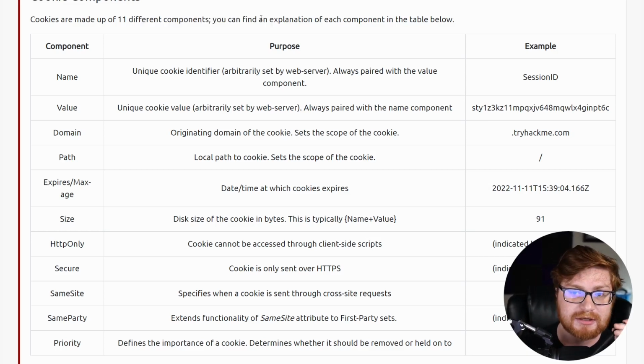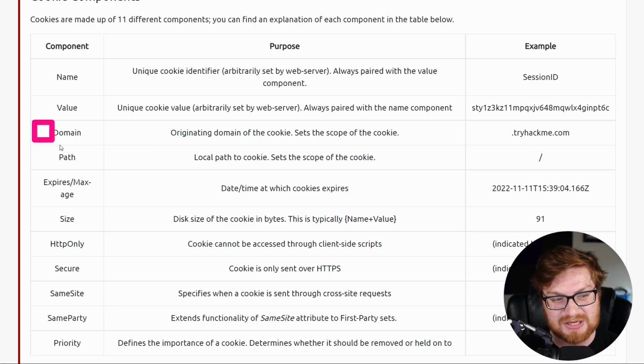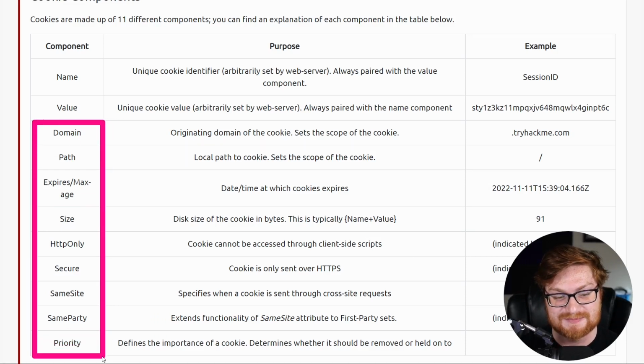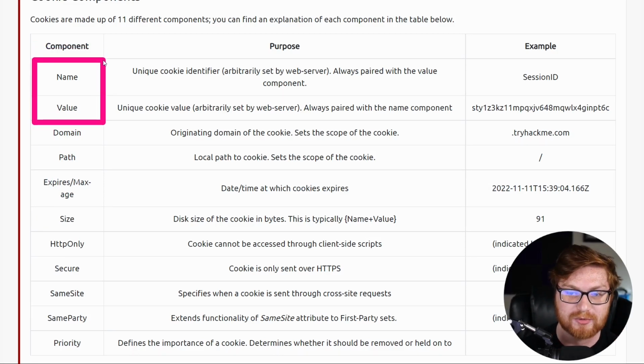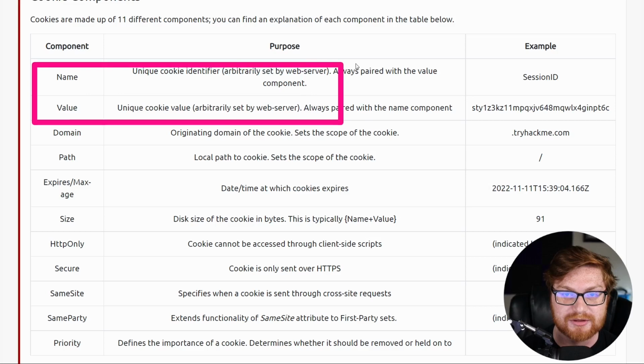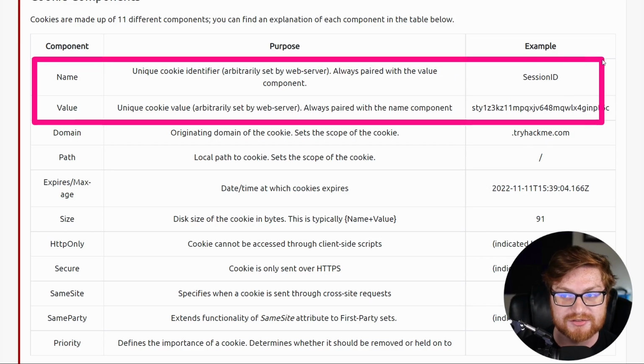Each component of the cookie, whether it's a name, value, domain, path, expire, set, size, secure, same site, etc., I would venture to say, unless you're doing some crazy hardcore witchcraft and voodoo stuff, you don't need to know all of the ins and outs of the stuff beyond this. I think really the name and the value are the most important pieces that you will mess with as you tinker with and explore cookies.